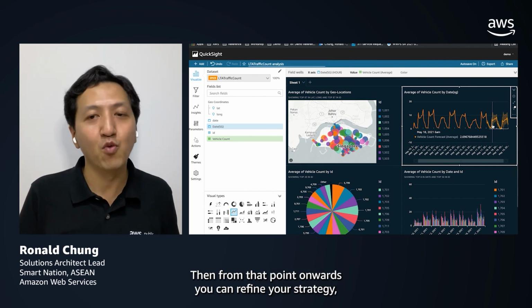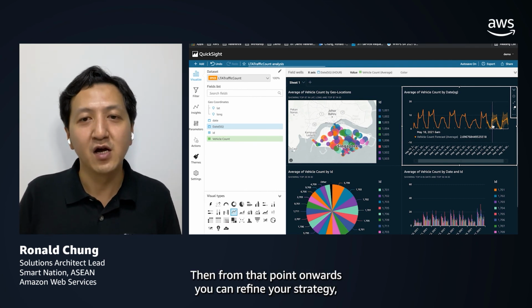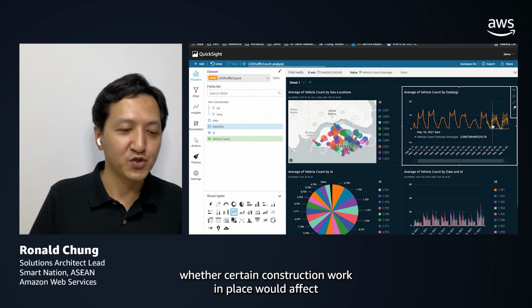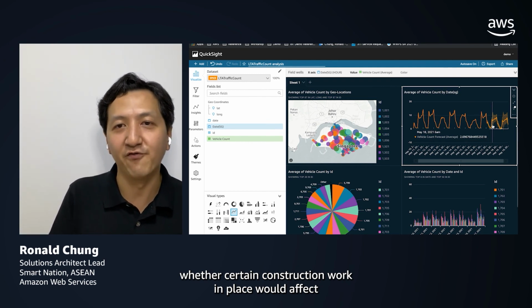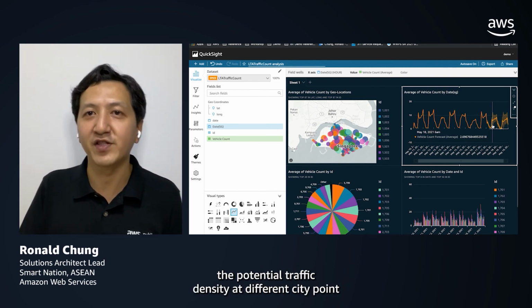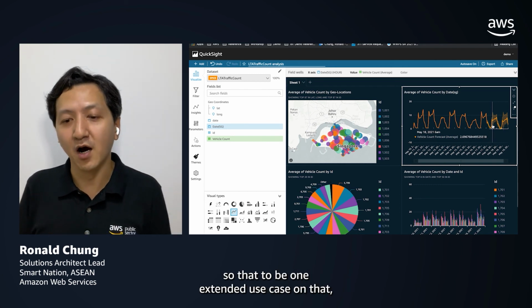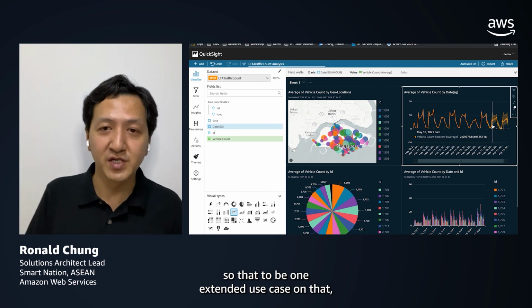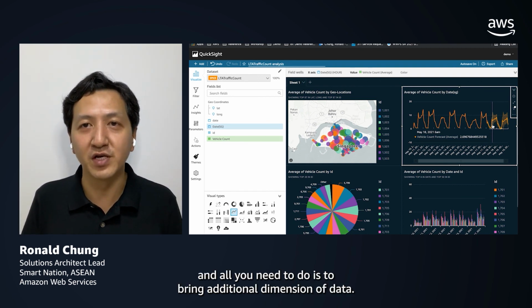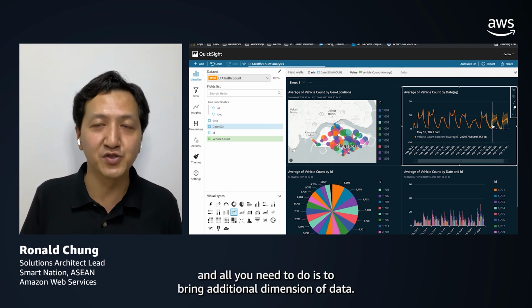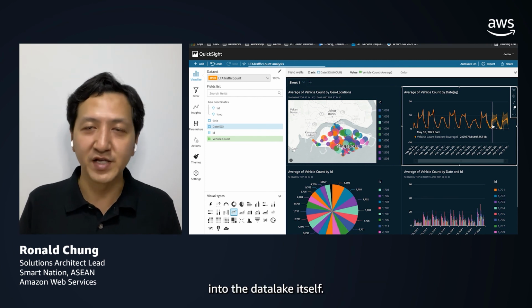From that point onwards, you can refine your strategy on whether certain construction work would affect the potential traffic density at different city points. So that could be one extended use case. And all you need to do is to bring an additional dimension of data into the data lake itself.